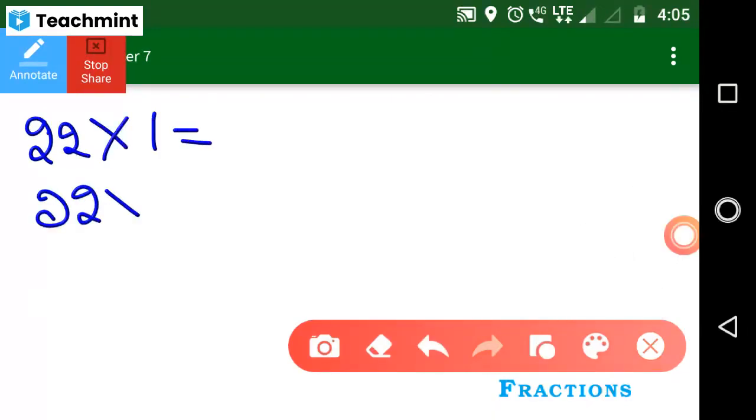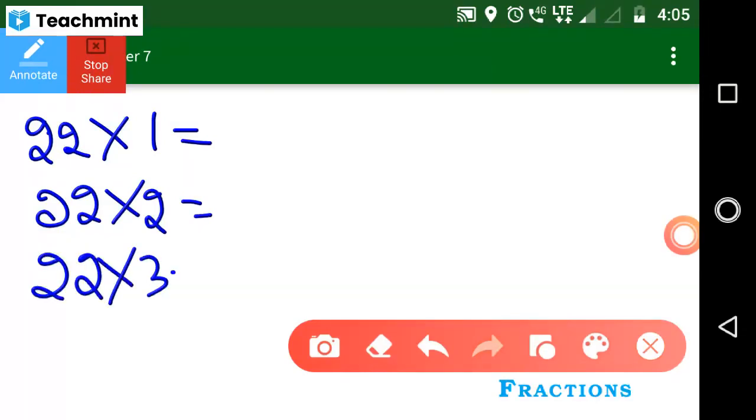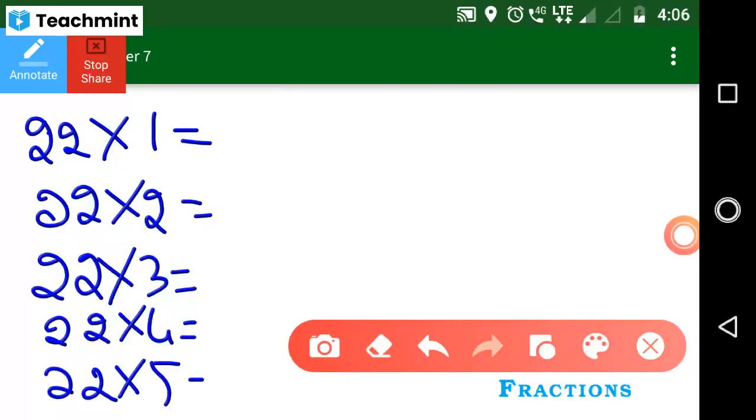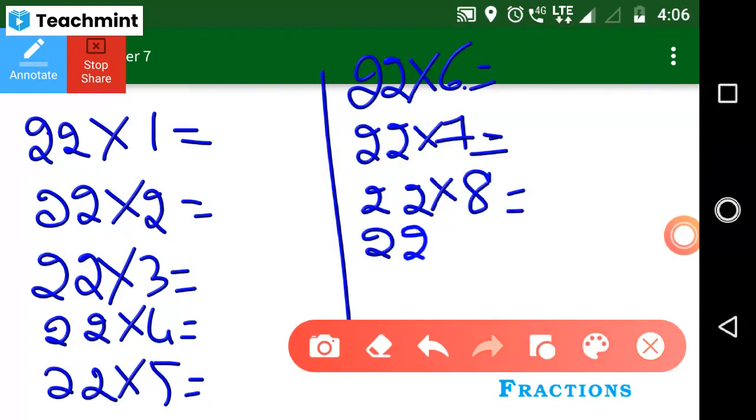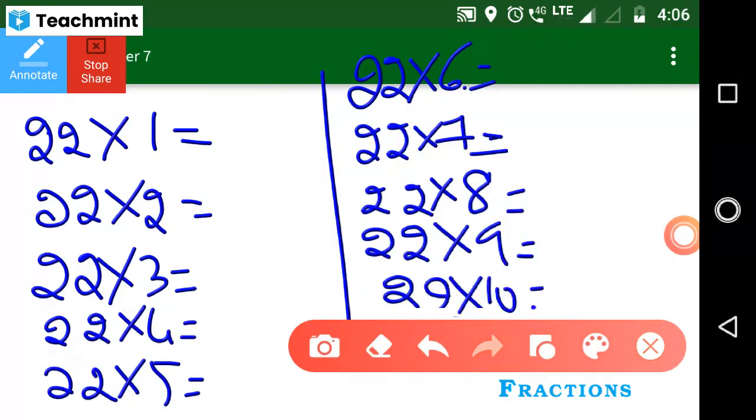Then 22 twos are 44. 22 threes are 66. 22 fours are, 22 fives are, 22 sixes are, 22 sevens are, 22 eights are, 22 nines are, 22 tens are. Yes. So I will give easy tricks.